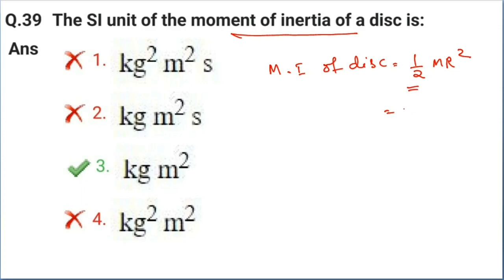Half is a constant. Mr square means the unit is kg, r is distance, meter square. In which option is kg meter square there? Option 1 not, 2 not, option 3. In option 3 kg meter square. That means option 3 is correct. The SI unit of moment of inertia of a disk is kg meter square.